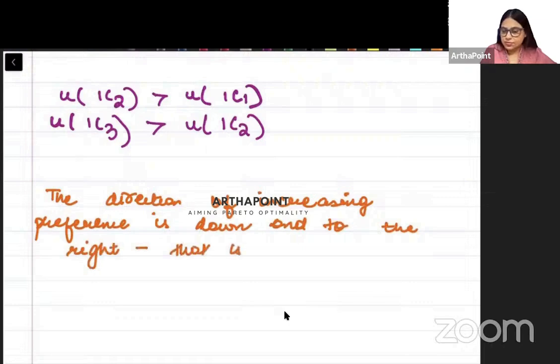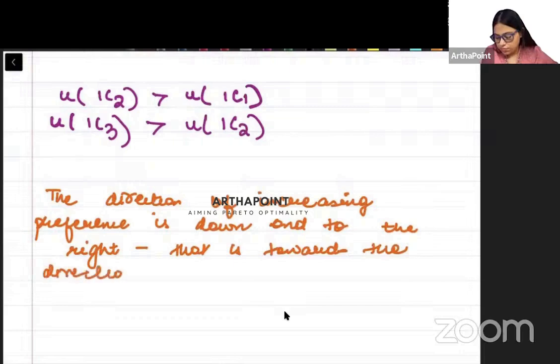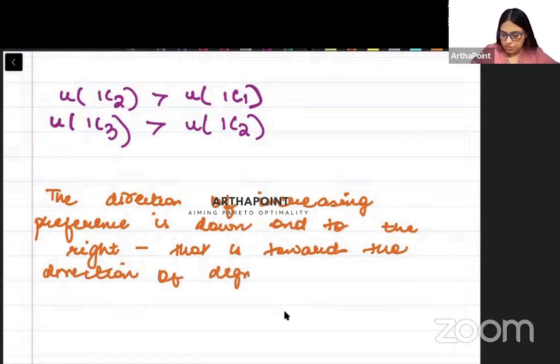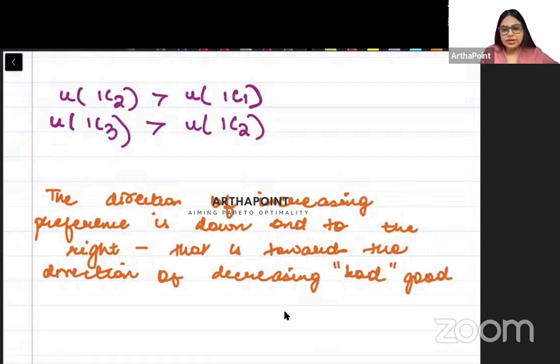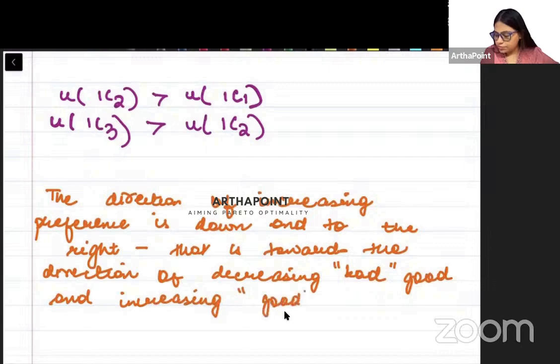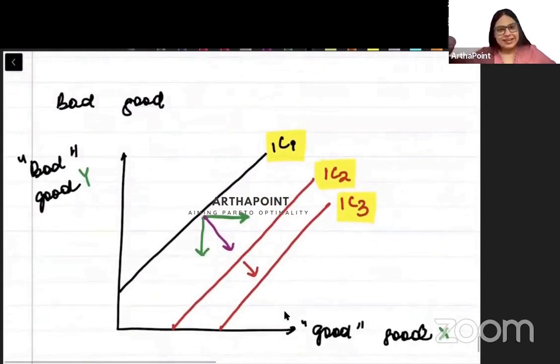That is towards the direction of decreasing bad good, and increasing good good. So I want to decrease the bad good and increase the good good.